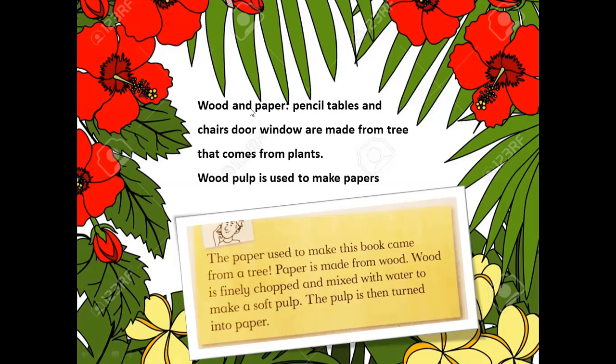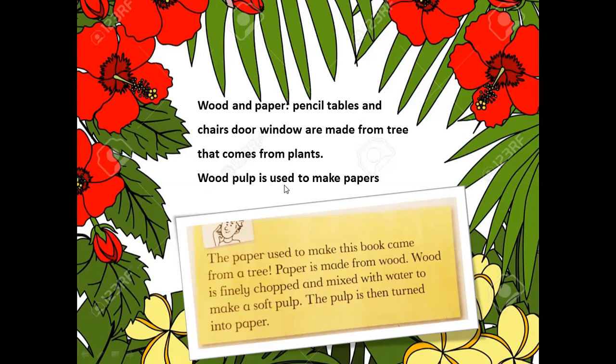Now the second one, wood and paper. Pencil, tables, chair, door, window, and other than that, cupboards, bed, and many other things are made from the tree, and it comes from the plants. All these things are made of wood, and we are getting this wood from the plant.